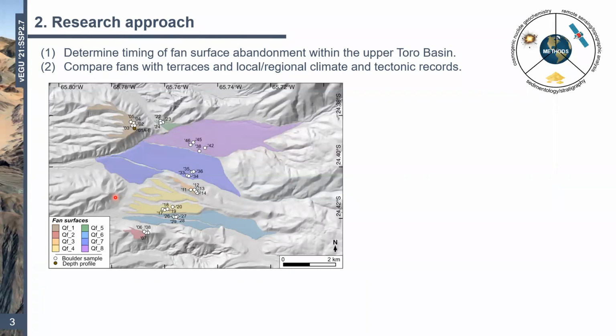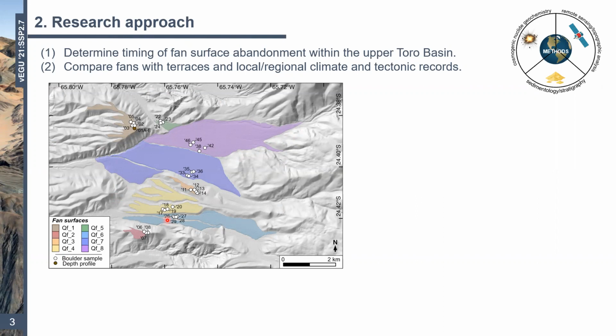So if we zoom into the upstream reaches, this is where our fans are, and they're shaded based on their age, which I will talk about in just a moment. But the aim here was basically to determine the timing of fan abandonment and then see how this relates to the terrace record downstream and the records of climate and tectonic activity we have both locally and regionally.